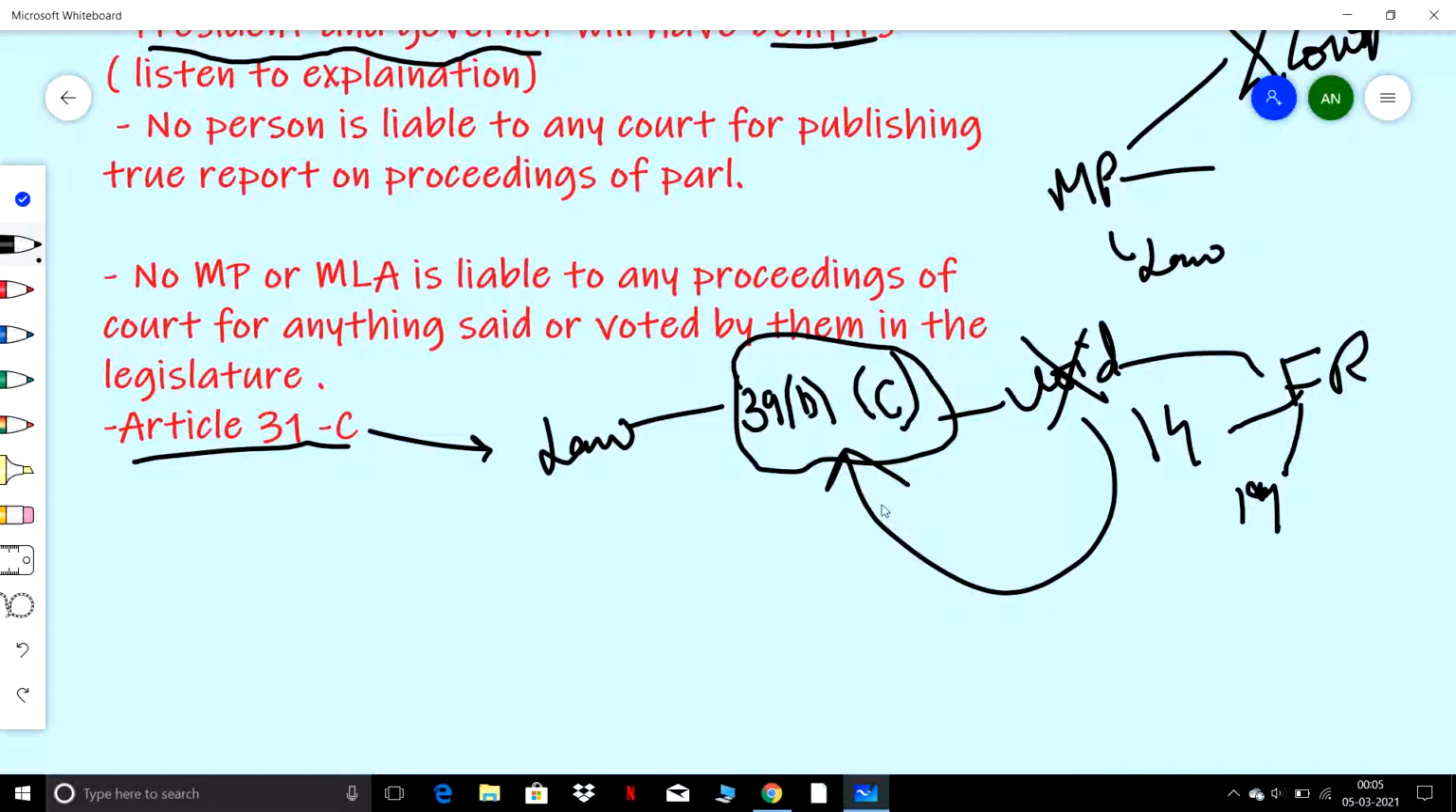Okay, that is with respect to Article 14. I have covered each and everything which is present in Lakshmikant.